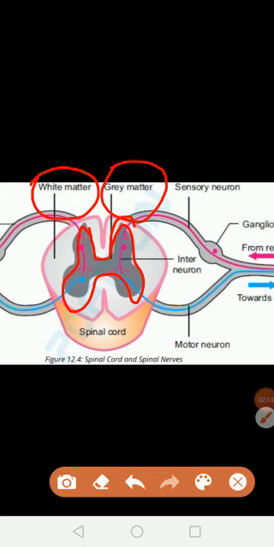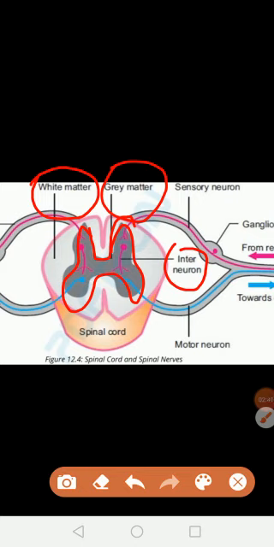The inner part, that is the gray matter, is made up of interneurons, and here the spinal cord acts as a coordinator. These interneurons interpret the messages sent to the spinal cord.